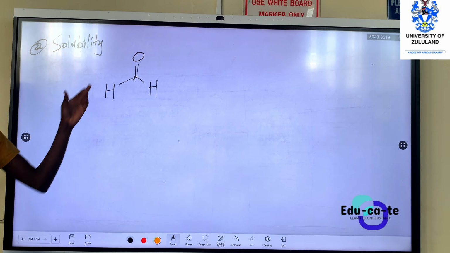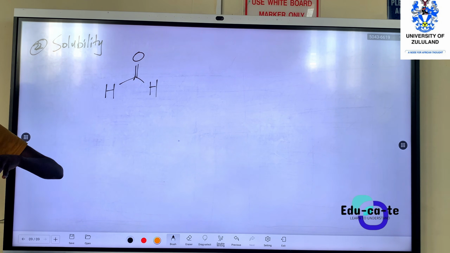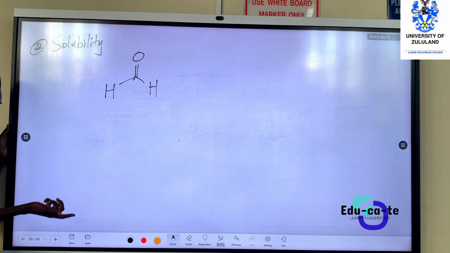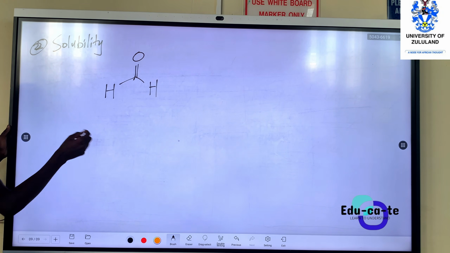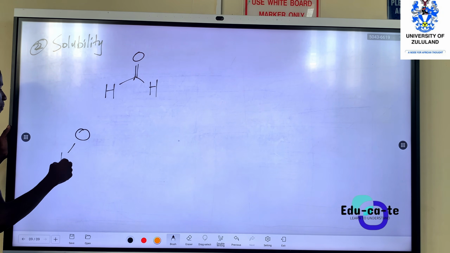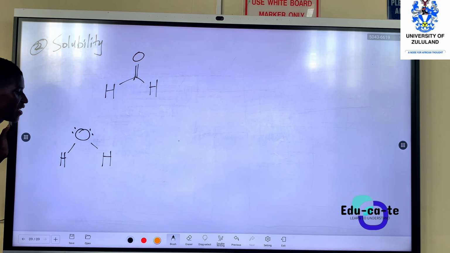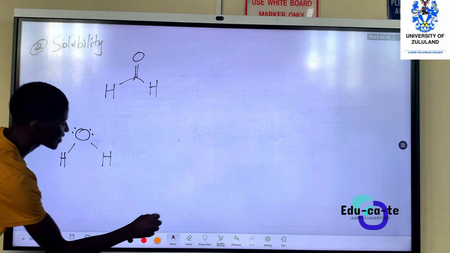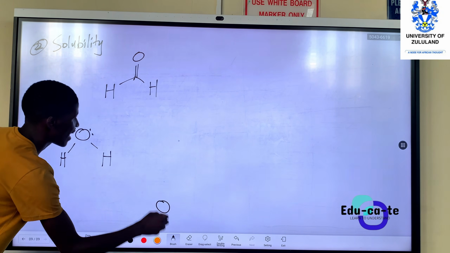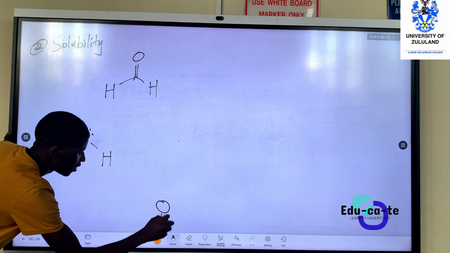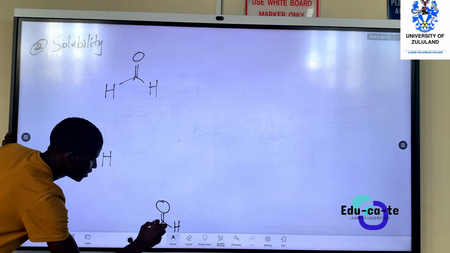So basically, to express that using a diagram, this is very soluble. We just need to show a water molecule. A water molecule is just an oxygen bonded with what? With two hydrogens, with two lone pairs. Let me just write another formaldehyde line.